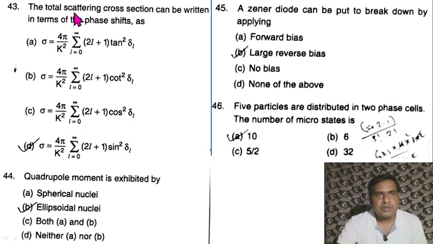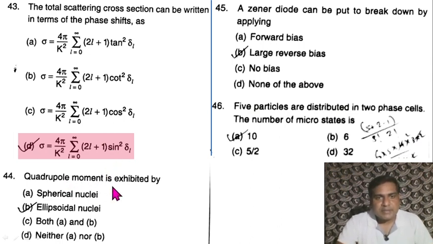Question 43. The total scattering cross section can be written in terms of the phase shift. It is a direct formula. D is correct. Sigma equals 4 pi divided by k square, summation l from 0 to infinity, (2l plus 1) sin square delta l.